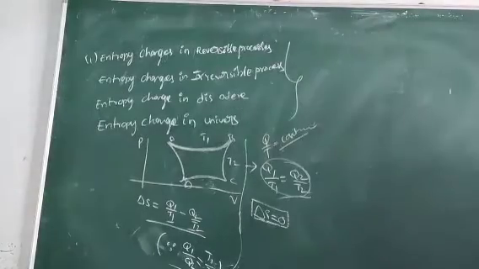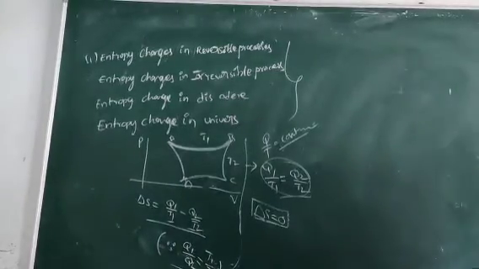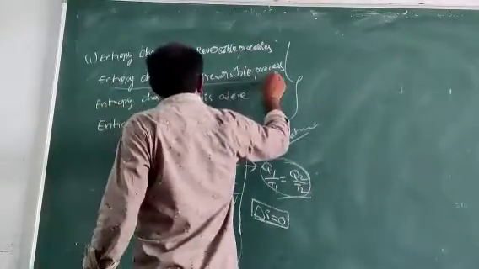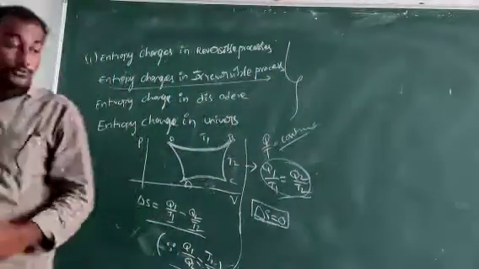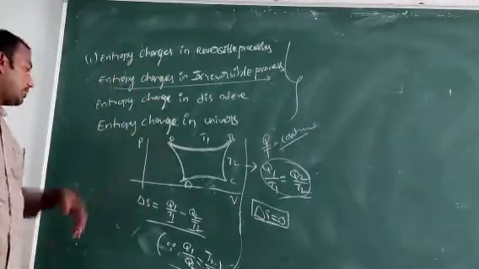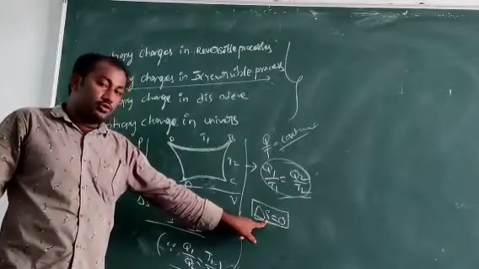Next concept, irreversible process. How does entropy change? The first concept, entropy change in a reversible process, must be equal to 0.